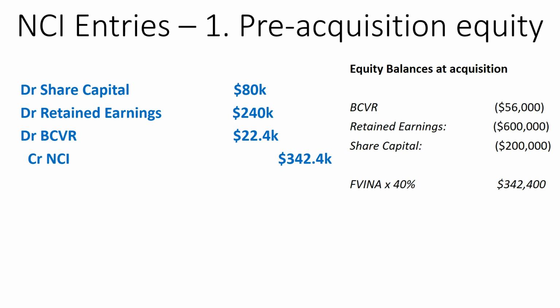Now, if we're doing full goodwill method, the NCI also has some goodwill that it needs to recognize, but we don't need to do it down here, because if you remember at the start, we recognized that goodwill of the NCI at the very beginning. So we don't need to then recognize it for a second time.